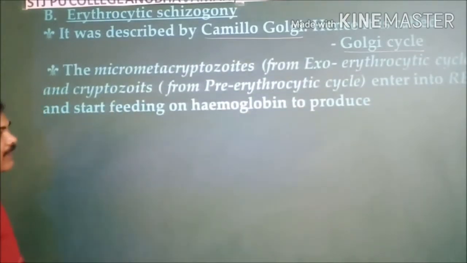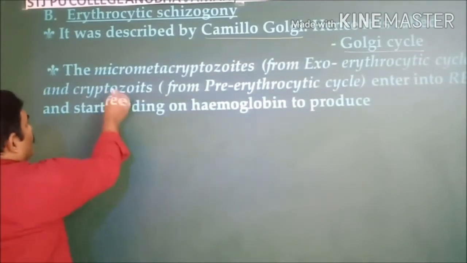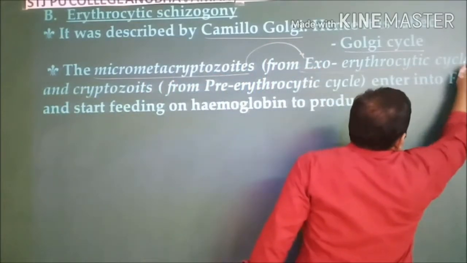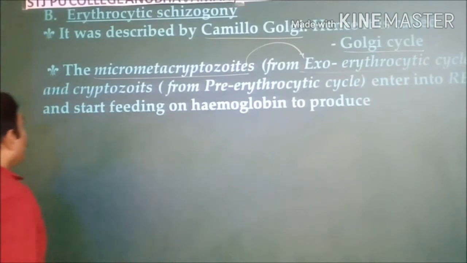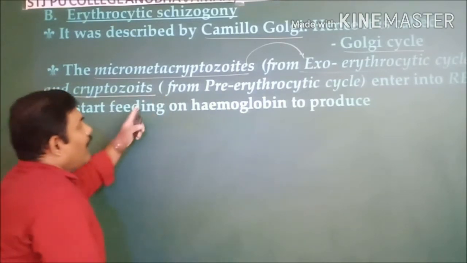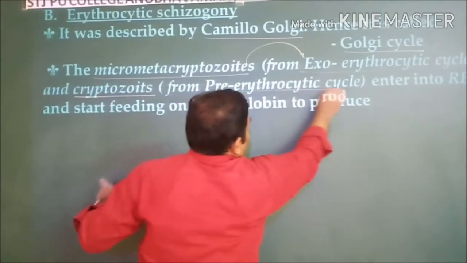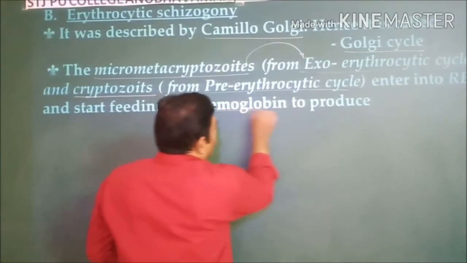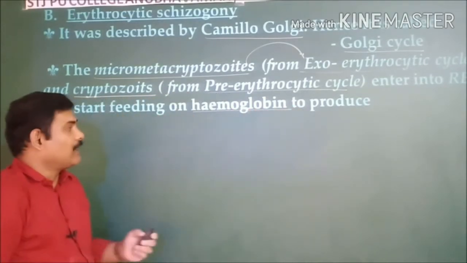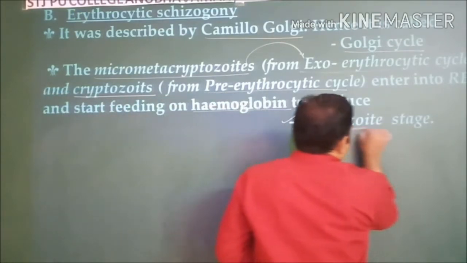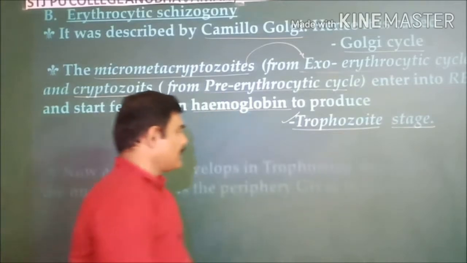In this, what happens actually? Micro cryptozoites from the exoerythrocytic cycle, in a similar way the cryptozoites from the pre-erythrocytic cycle, enter into the red blood cells and start feeding on the hemoglobin present in a red blood cell, as a result of which a stage develops that we call the trophozoite stage.